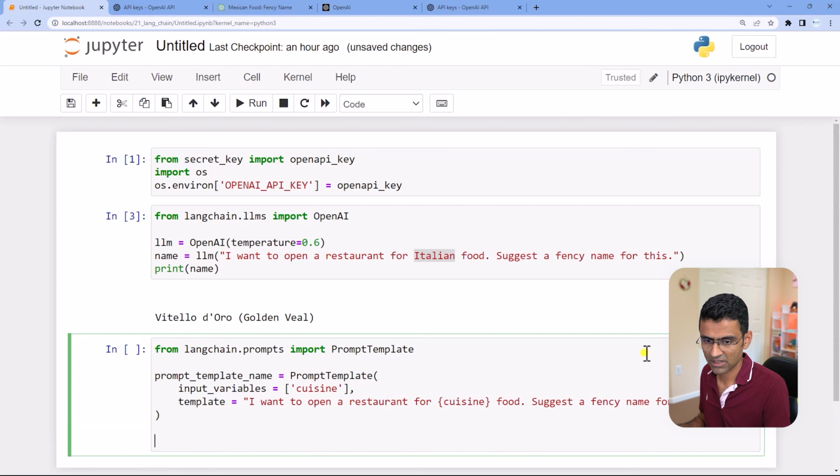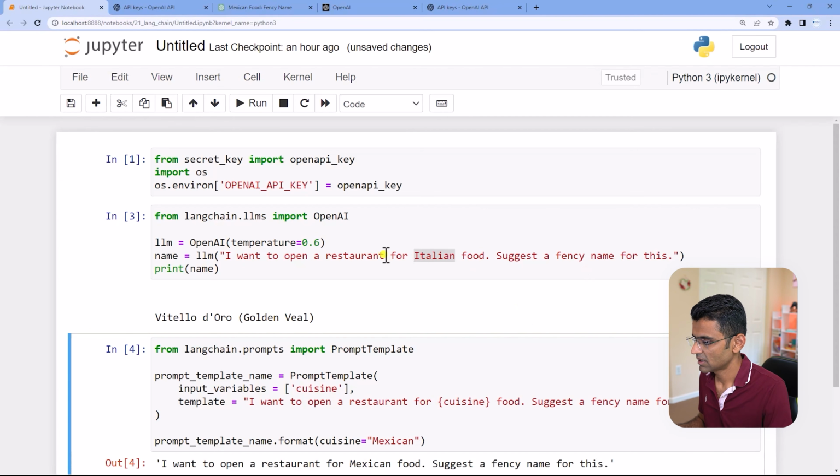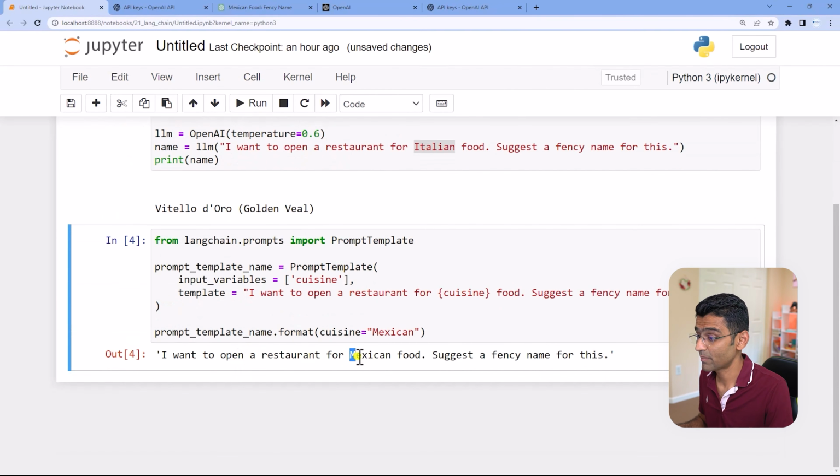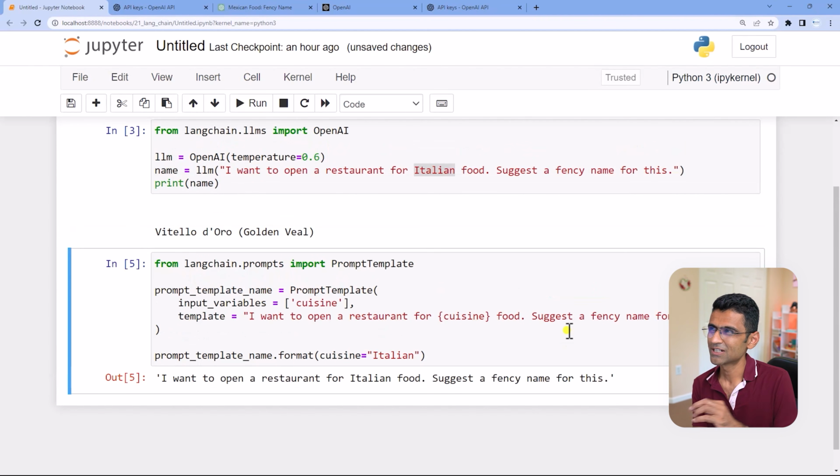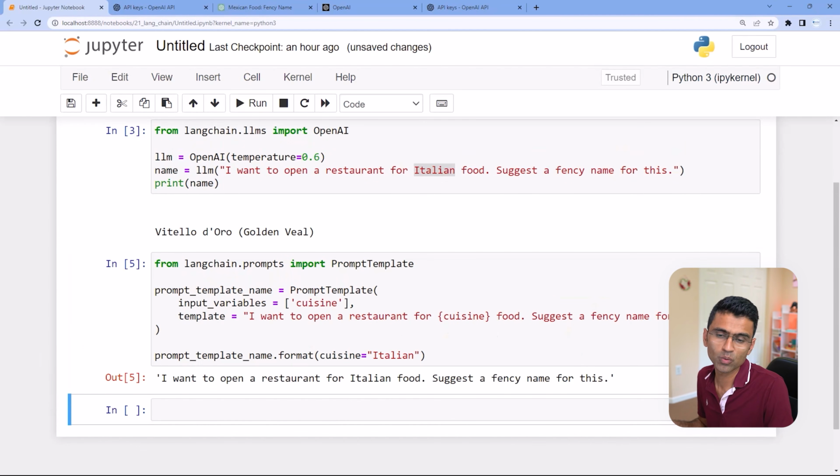And once that template is created, you can just say prompt template name dot format, and in that format you can pass cuisine as, let's say, Mexican. And see, I want to open a restaurant for Mexican food. If you say Italian, it will say Italian food. This is more like Python string formatting. You would be wondering why you don't use Python string formatting.